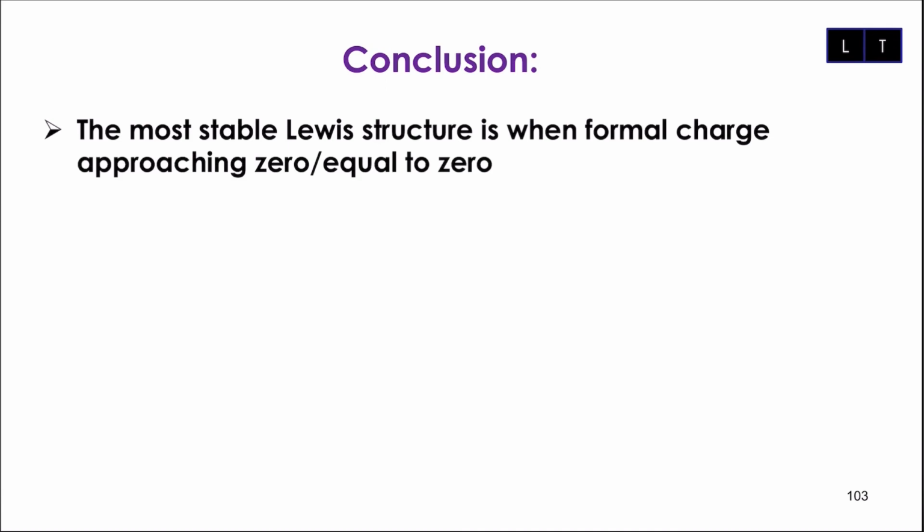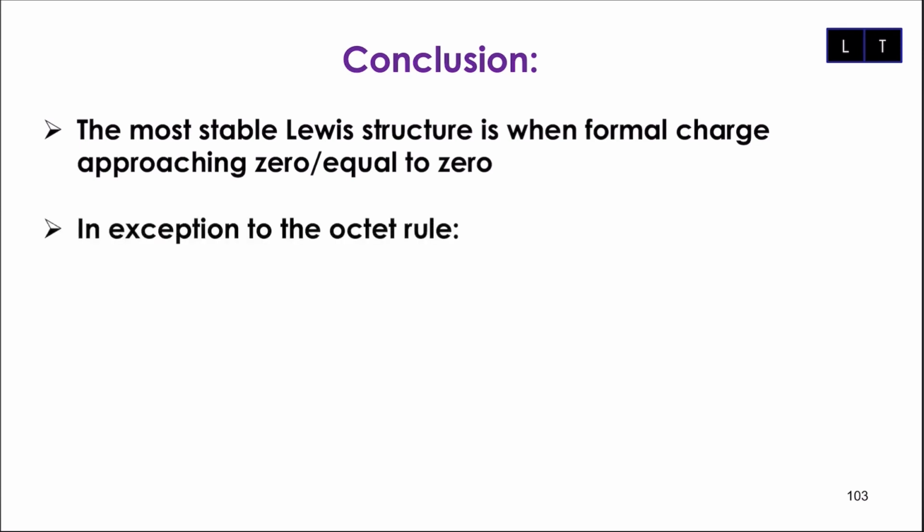So as a conclusion, please remember that the most stable Lewis structure is when formal charge approaching 0 or equal to 0. Kalau tidak, awak kena tengoklah another characteristic, sama ada negative formal charge on the most electronegative atom or positive formal charge on the least electronegative atom.